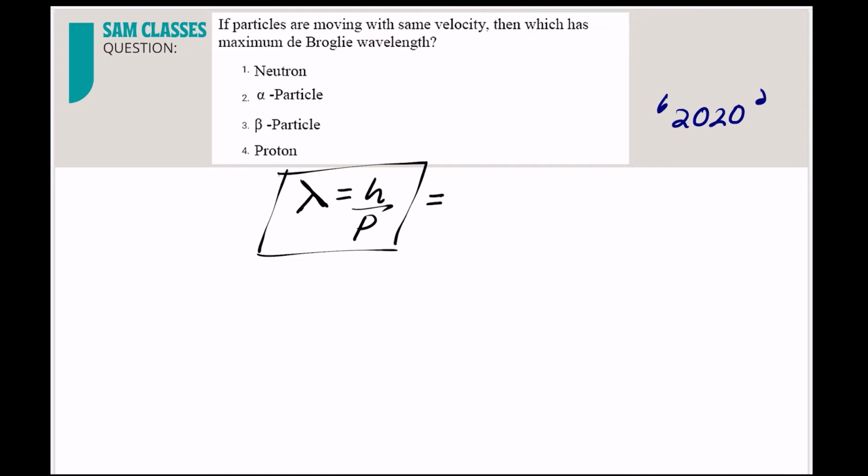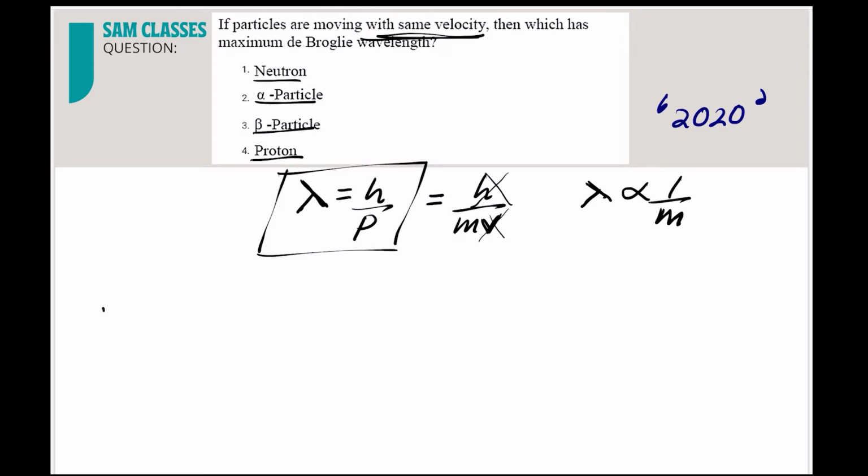So what is momentum? Mass into velocity, correct? So if they have the same velocity, I can cancel the velocity part. Velocity becomes constant, h is also constant, so I can say my wavelength is directly proportional to 1 by mass. Anybody has any doubt? Now understand, students, what is given here. I have been given 4 particles: neutron, alpha, beta, proton.